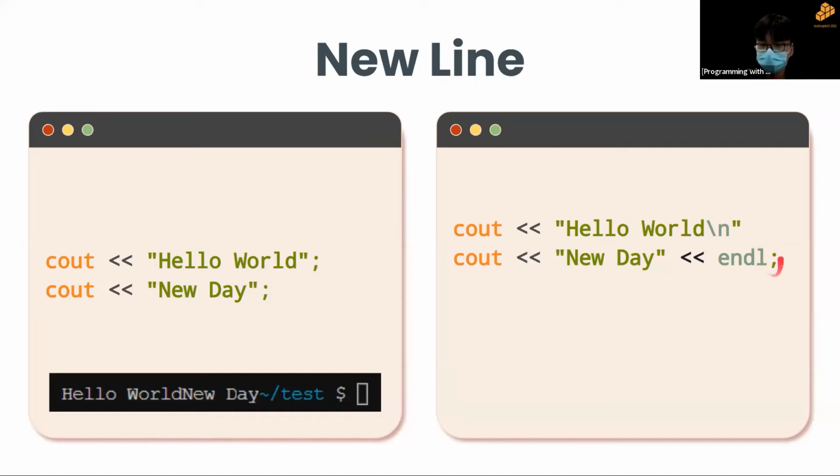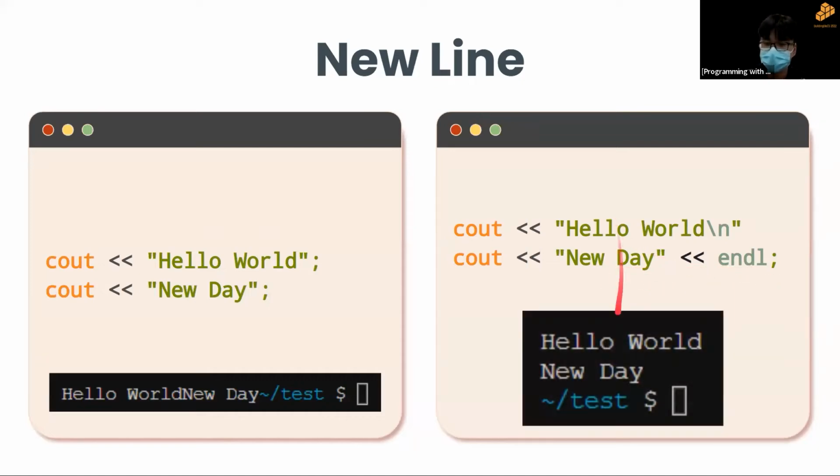This is an L, okay? It's not an I, it's an L. And endl stands for end line. So what this does is you make your code look like this. So you can see the difference clear as day. There's a new line.